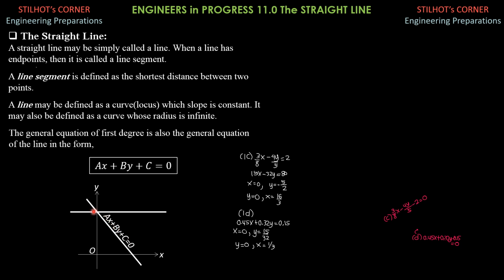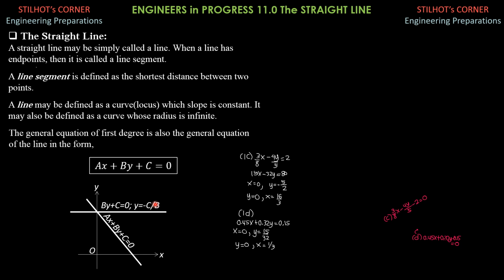So all you have to do is set x to 0 because on the y-axis x is 0. In other words, the equation of the y-axis is x equals 0, while the equation of the x-axis, this horizontal axis here, is y equals 0 because all points on the x-axis have y equals 0. So again, this is by plus c equals 0. All you have to do is set x to 0, or y equals negative c over b. This negative c over b is the distance of that point. We call this the y-intercept.